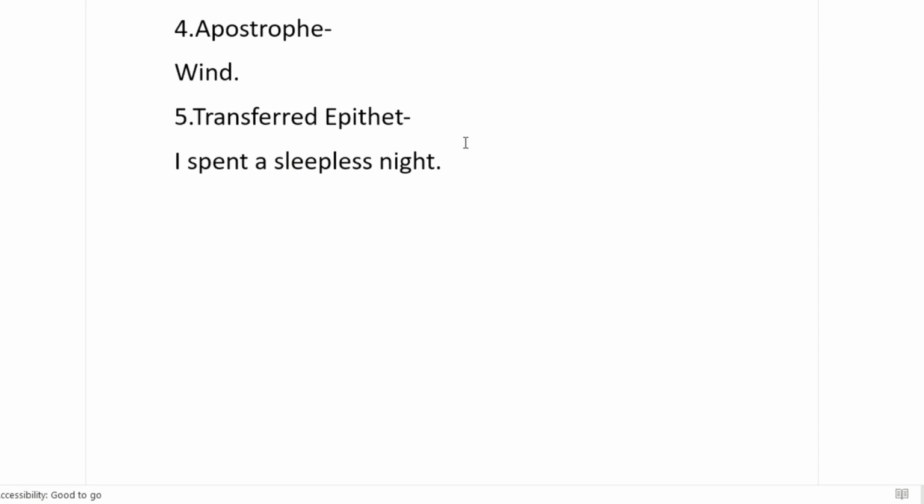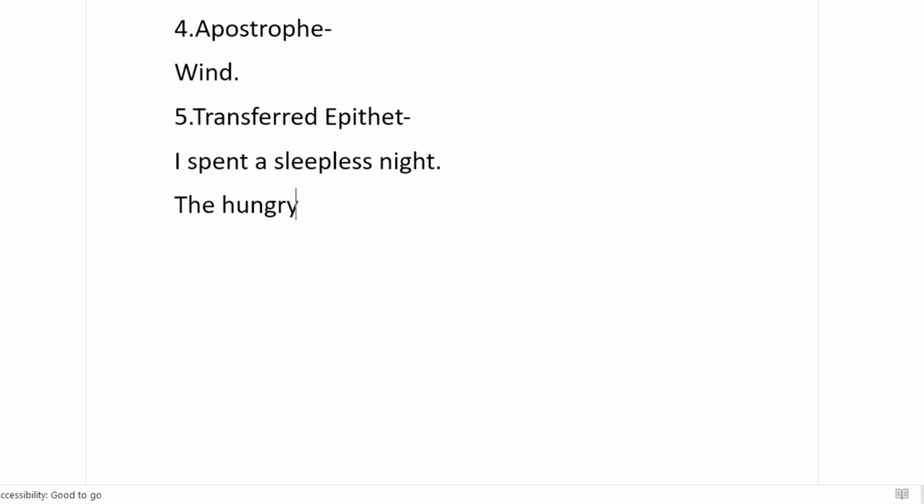It is I who was sleepless. That means the epithet or the adjective should have been before I. The adjective or the epithet has been transferred from its right place. So that is why it is called transferred epithet. Next sentence.